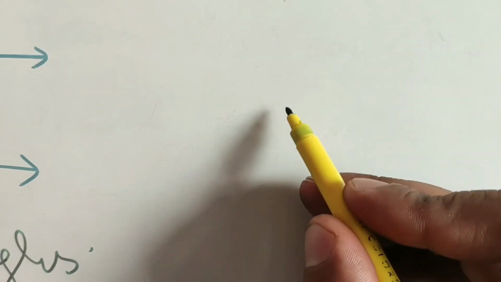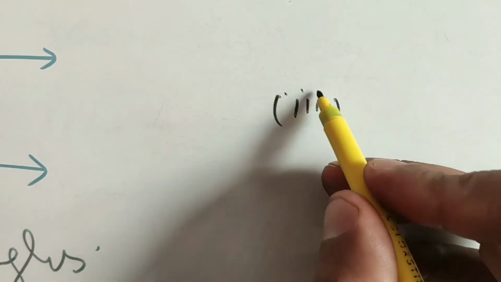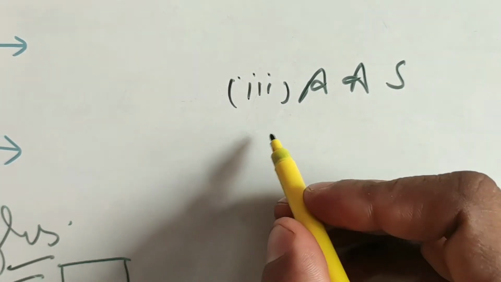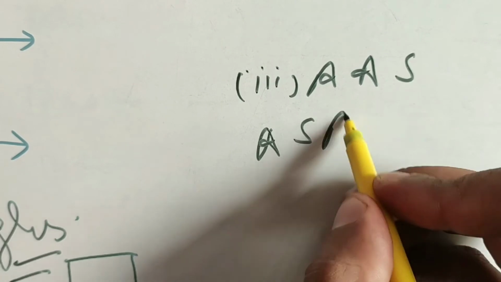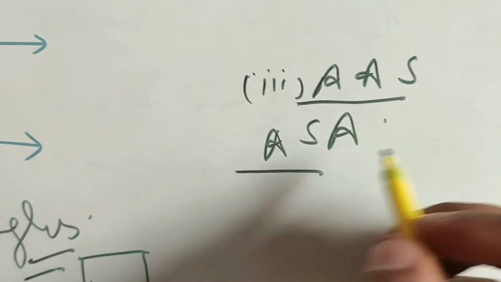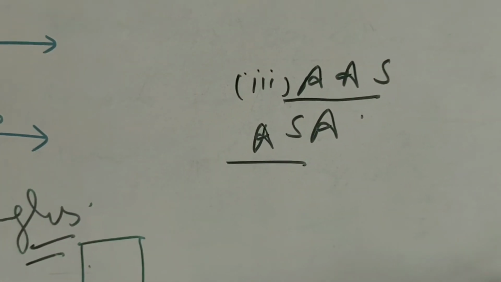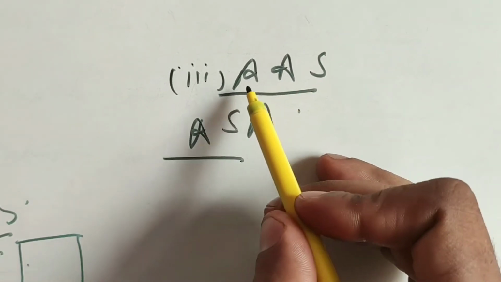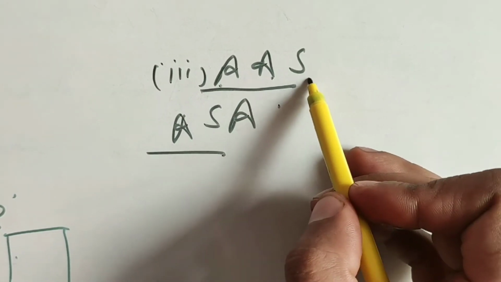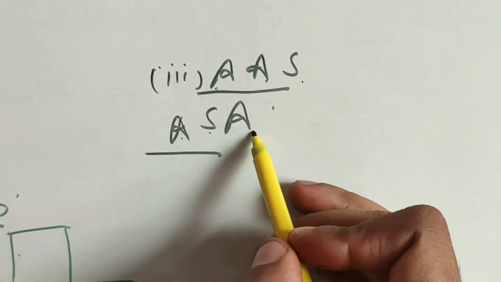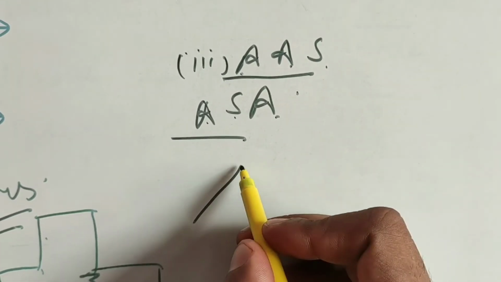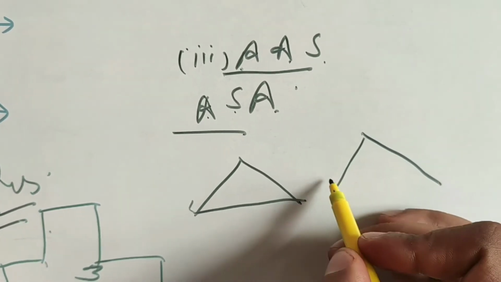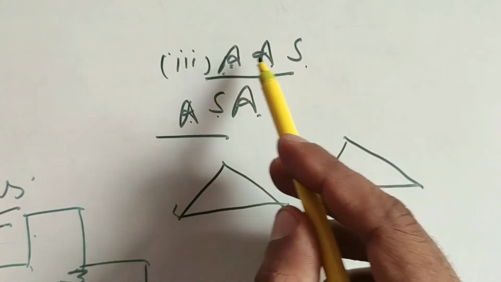Third we have AAS, or we can also say ASA. These are two similar types of criteria. Now, the order in which they are written is very important. Angle, angle and then side. Angle, side and then angle. Suppose we have two triangles.